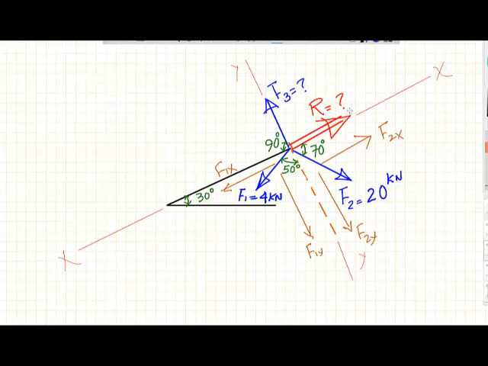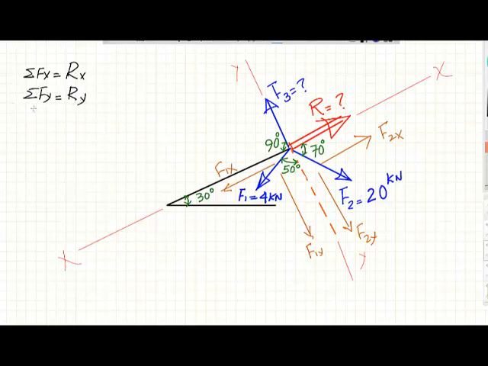We need to make a conclusion at this point to be able to solve this problem. So step number one is that we know the rules of resultant: the sum of all forces in the x direction should be equal to the x component of the resultant, and the sum of all forces in the y direction should be equal to the y component of the resultant.